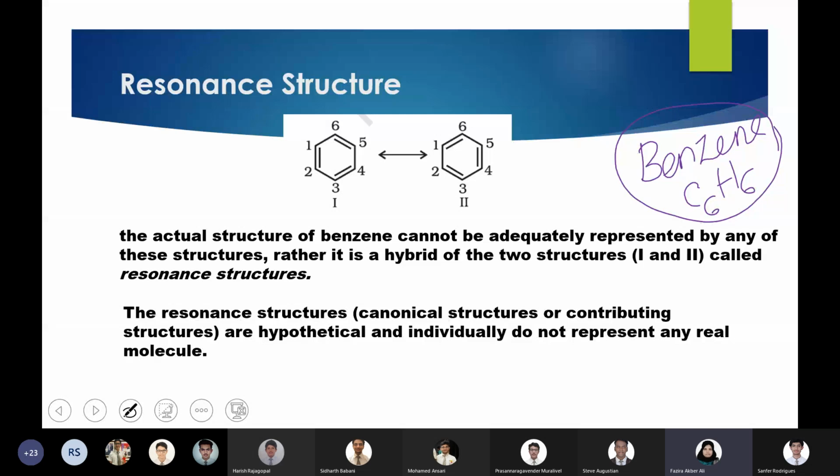And if you look at arrangement 1 and 2, right? What is the difference between 1 and 2? If you look at the structure, what is the difference between 1 and 2?